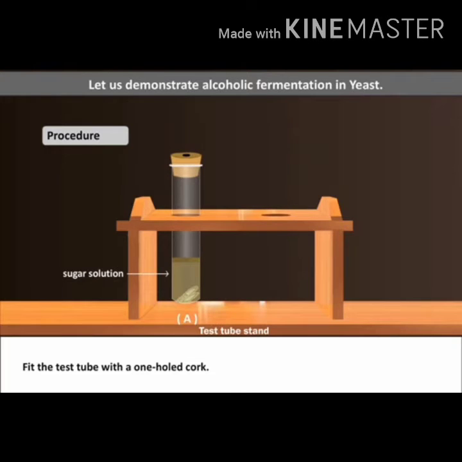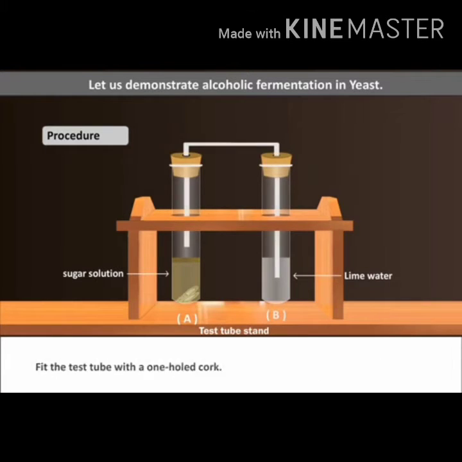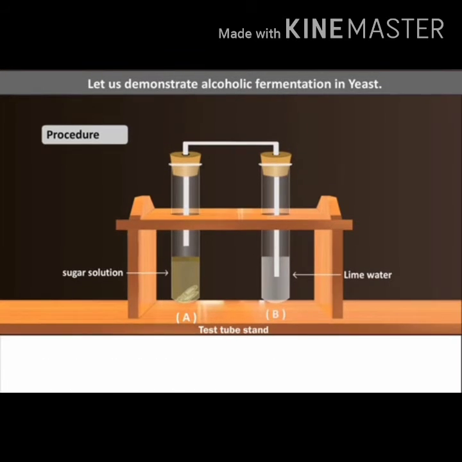Fit the test tube with a half cork. Take another test tube B containing freshly prepared lime water. Fit the test tube with a half cork. Now fit the test tube A cork with a bent glass tube. Dip the free end of the bent glass tube into the second test tube.